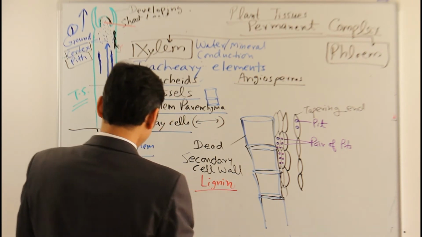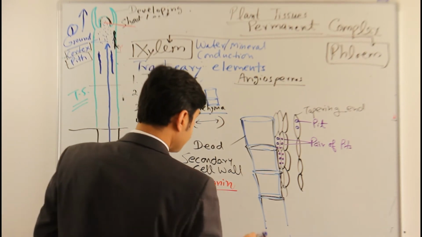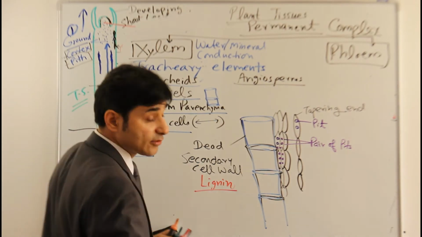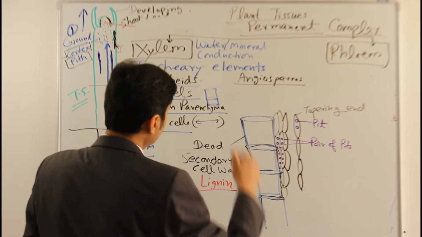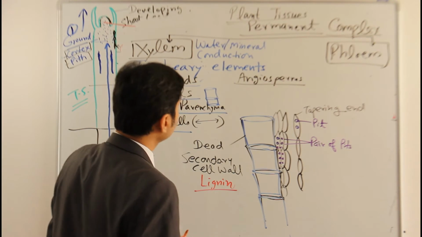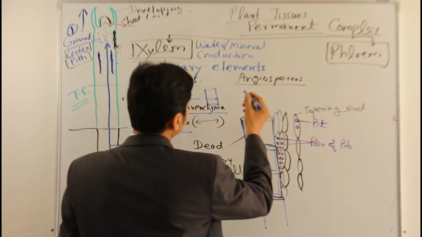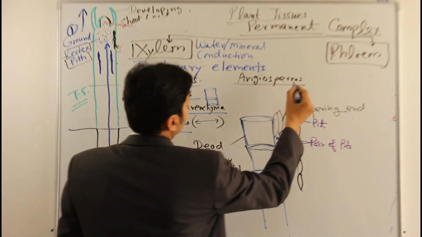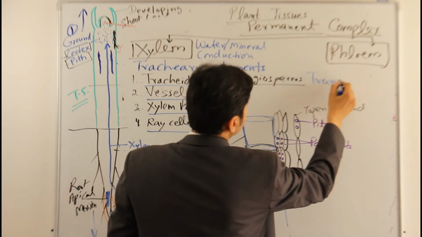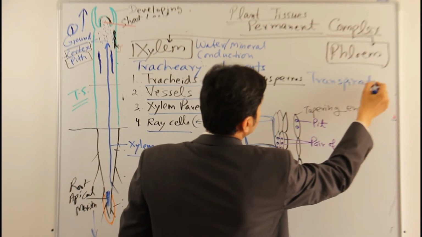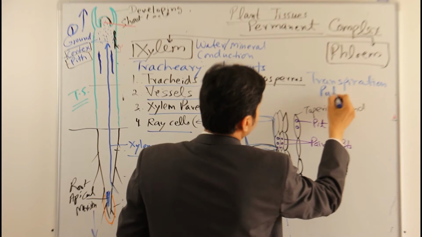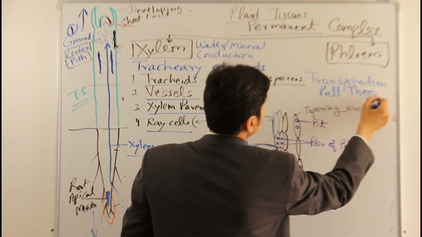So, this is xylem and the water moves up against the gravity. It's a big structure of pipes. There are different theories. One important theory is transpiration pull theory. We'll discuss that also in physiology. Transpiration pull theory helps in the water movement.